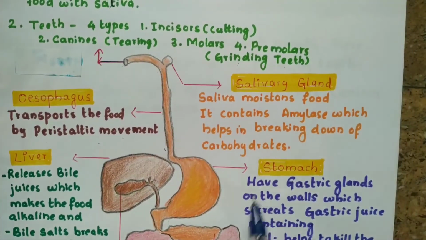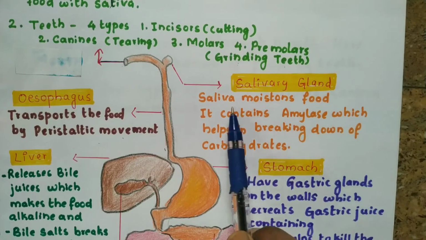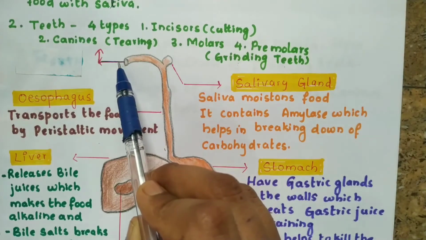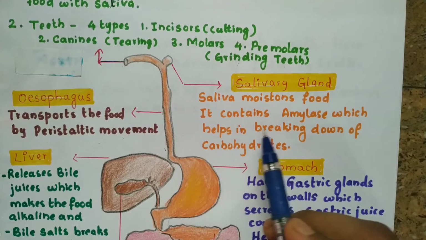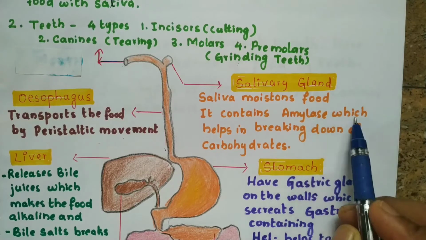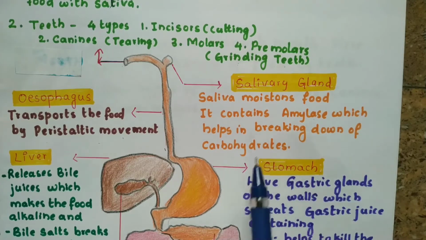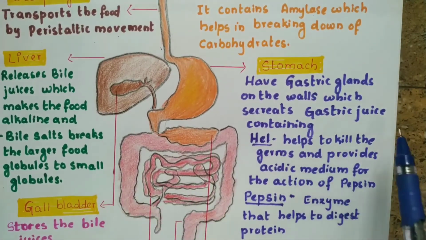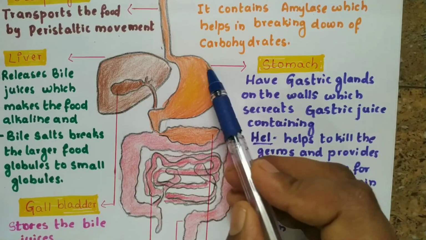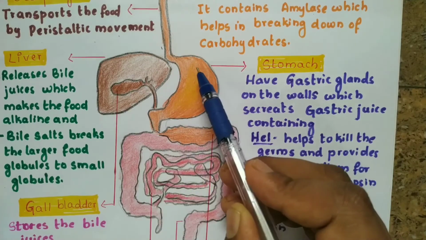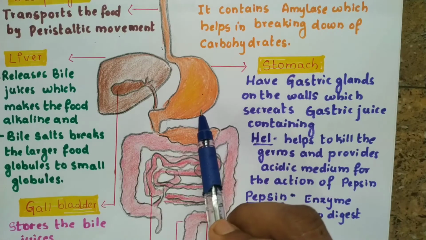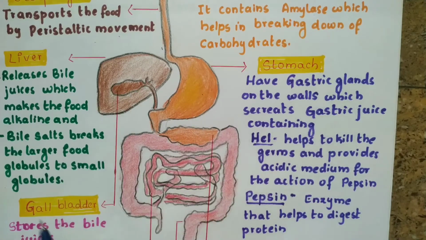Next one is the salivary gland. I have already said that the salivary gland moistens the food and helps for the easy movement of the food from the mouth to the stomach, and it also contains salivary amylase which helps in the breaking down of carbohydrates. Next part is the stomach. The stomach has gastric glands in its walls, which will secrete the gastric juices, and gastric juices will help to break the food into its constituents.